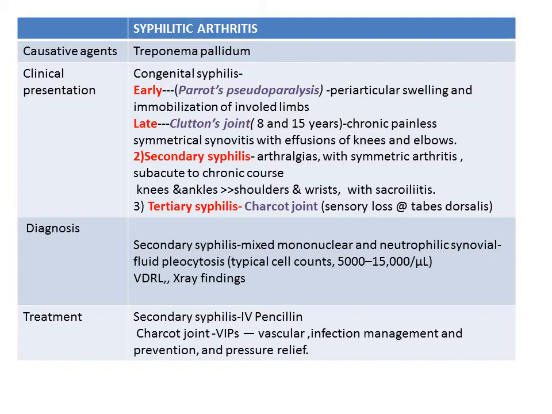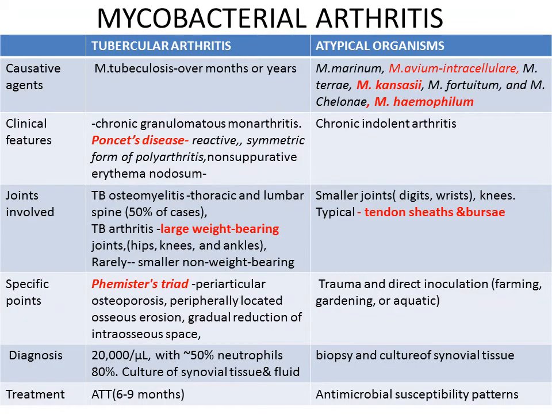And the treatment in case of secondary syphilis will be IV penicillin. And in case of Charcot's joint, the principles of management are vascular management, infectious management and prevention, and also pressure relief. So coming to the other group of organisms, mycobacterial arthritis. It can be either tubercular arthritis or atypical mycobacterial organisms.